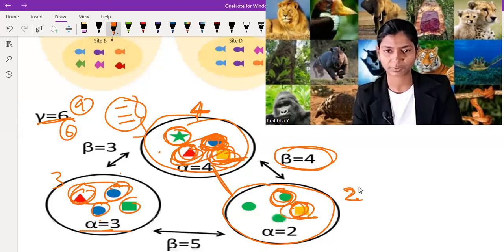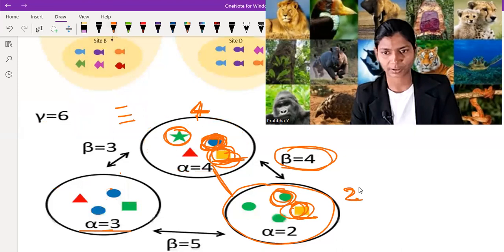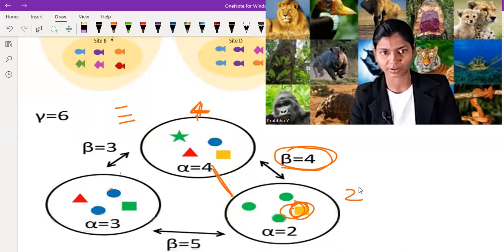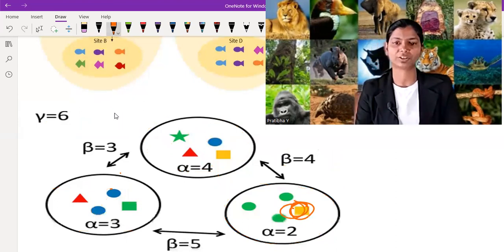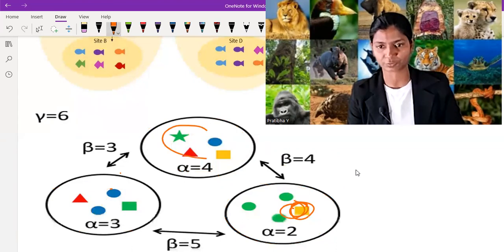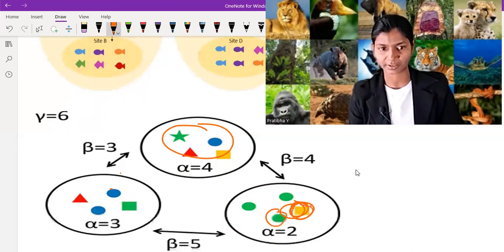So in ecosystem 1, if you see this, just erase it. So alpha diversity is basically within, beta is between, and gamma is the total diversity. This picture shows a very good example of this diversity. Here 4 different, so 4. Here 2 different. Number is 4, but all these 3 are common. So there are only 2 which are different. Here this number is 4, but these 2 are common.